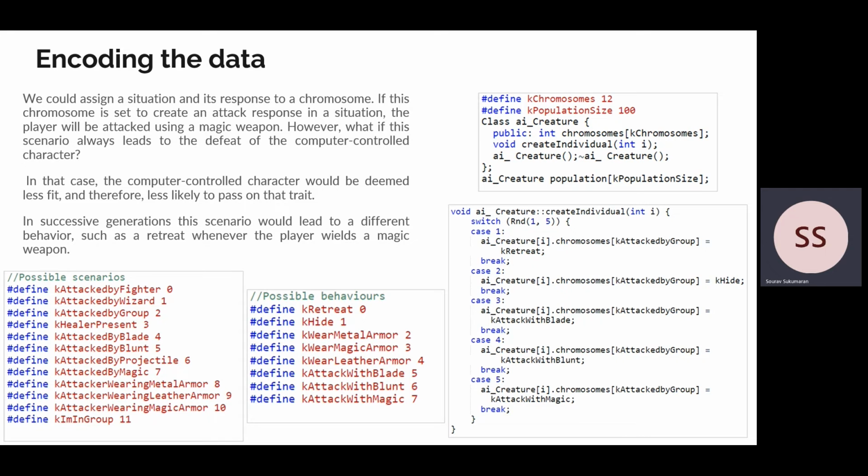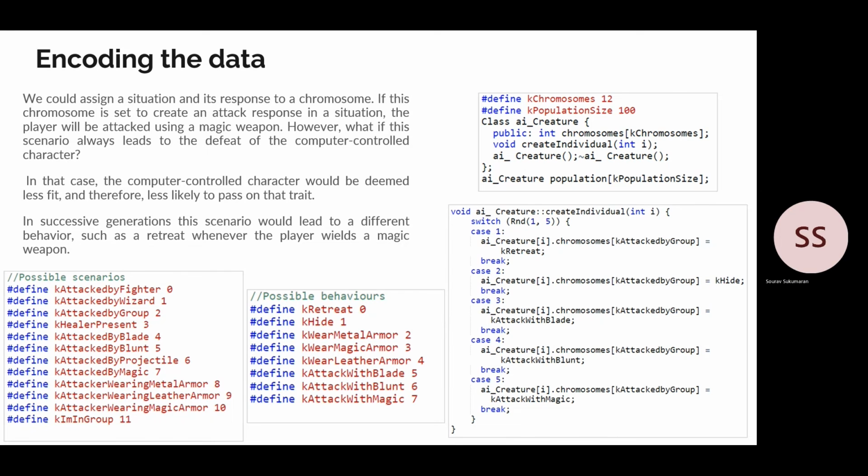We also create these AI creatures by randomly assigning responses to different situations. We can see them being assigned different responses in the scenario when they are attacked by a group here.